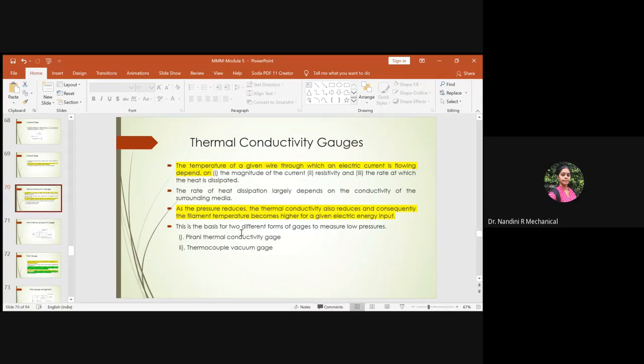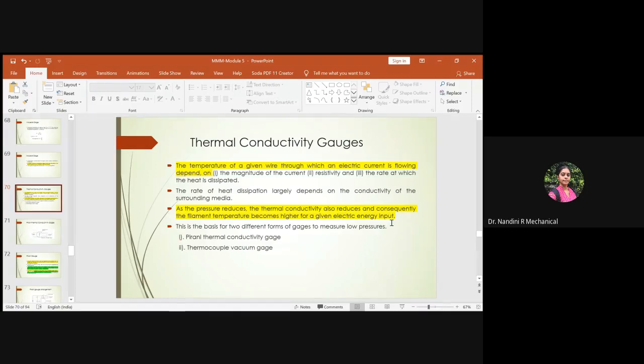As the pressure reduces, the thermal conductivity also reduces. Consequently, the filament temperature becomes higher for a given electrical energy input. All the gauges here will have a filament, which will be heated, right? If the pressure goes down, the thermal conductivity goes down, but the temperature of the filament will be higher for a given electrical energy input.